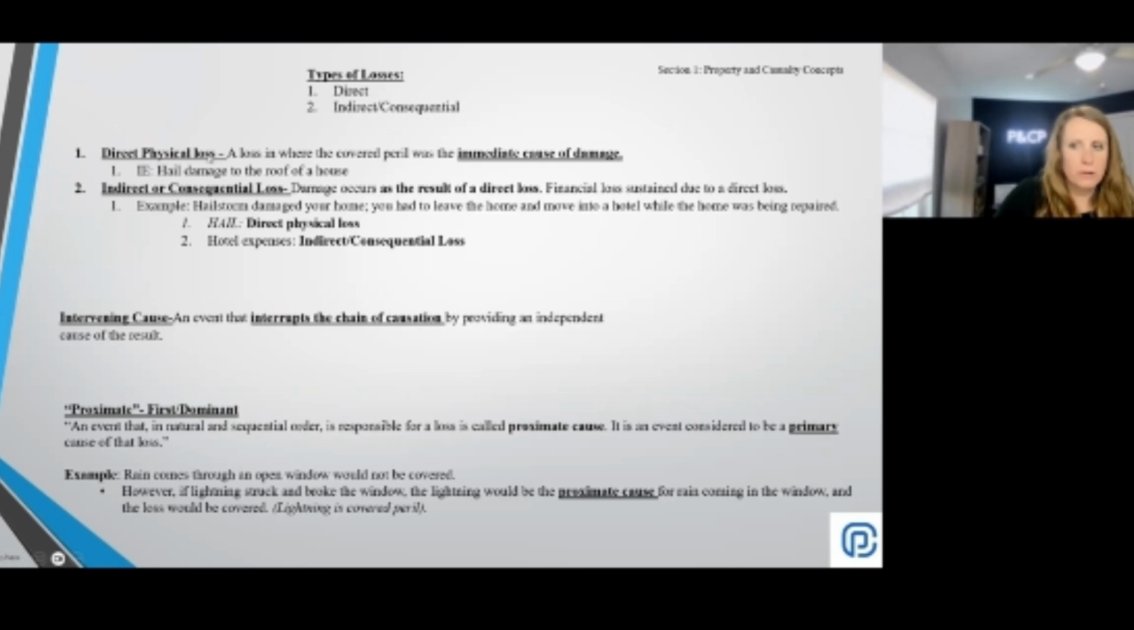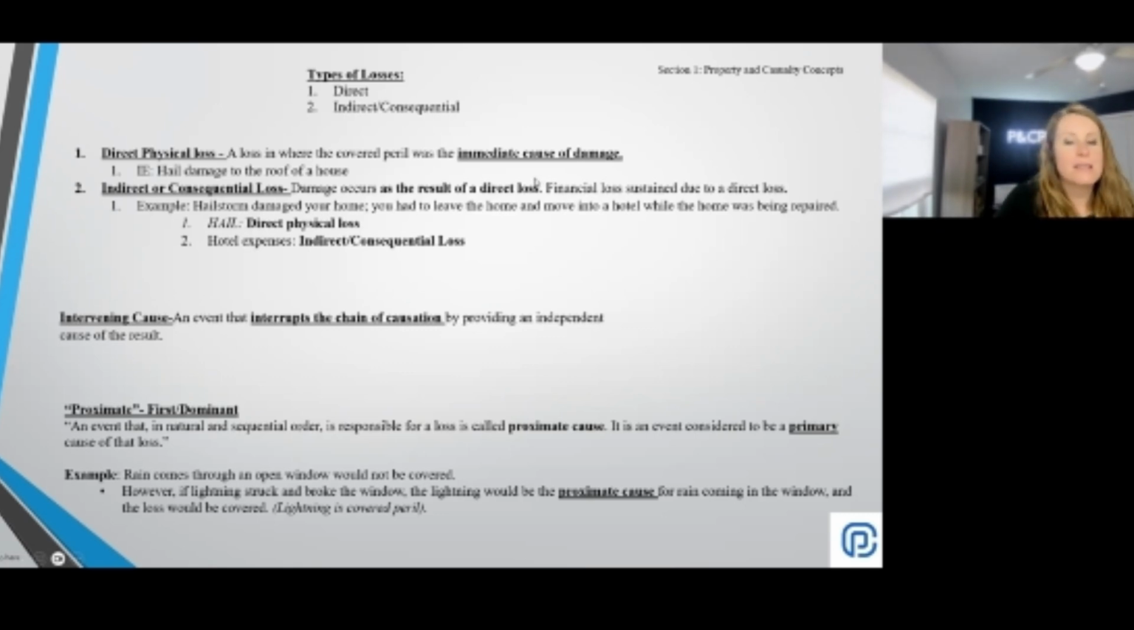Direct physical loss, that is any loss that happens to the property, basically. That is a loss where the covered peril was the immediate cause of damage. Direct physical loss is any property damage. Indirect loss or consequential loss is damage that occurs as the result of a direct loss. Indirect losses are usually anything financial.